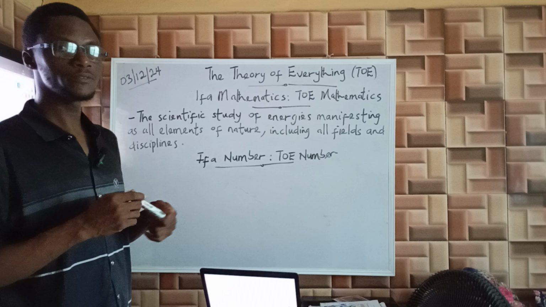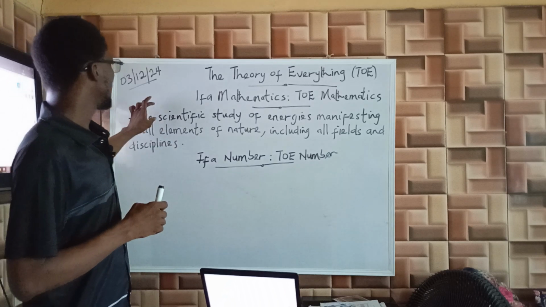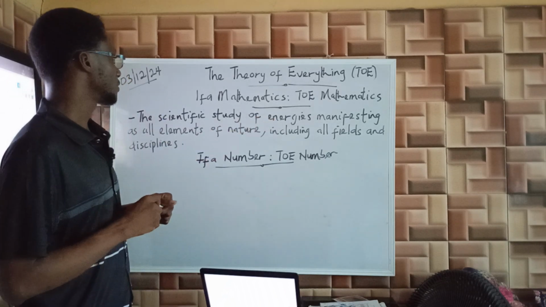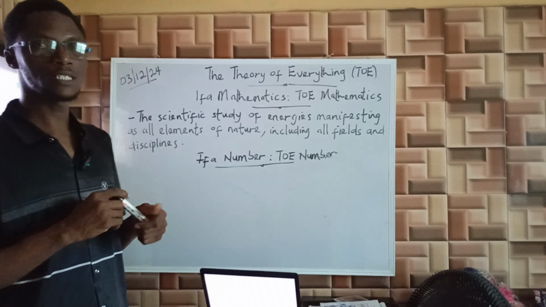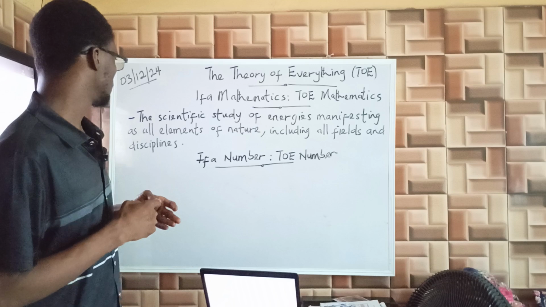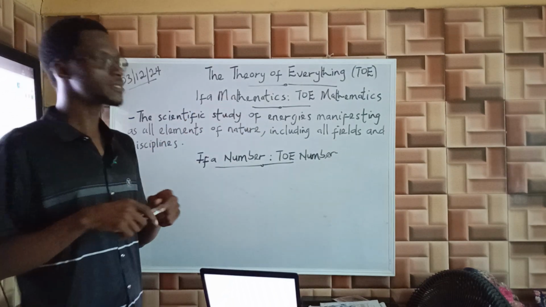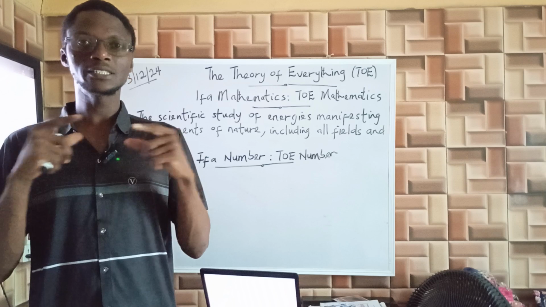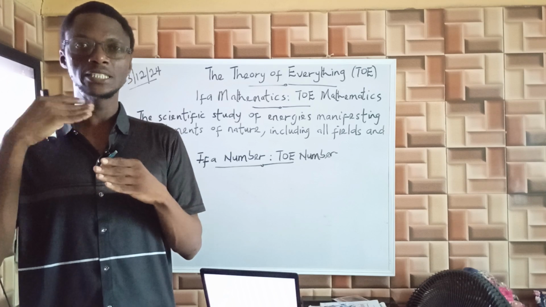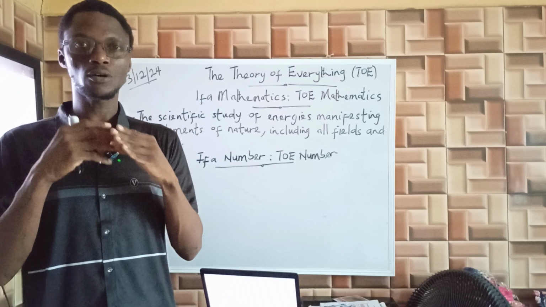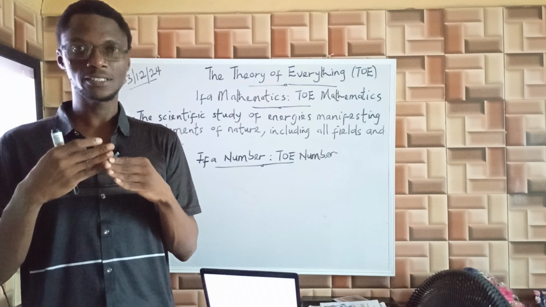As I said in the previous video lecture, Ifa mathematics is the scientific study of energies that manifest as all elements of nature, including all fields and disciplines. So in Ifa mathematics, we are simply studying all elements of nature, all fields and disciplines in a holistic and integrated manner, focusing on their core, that is their energy.